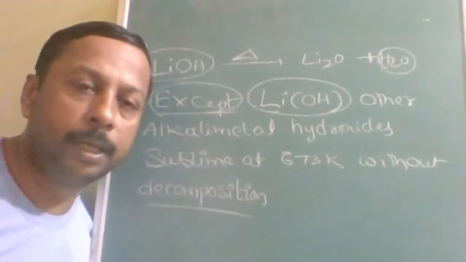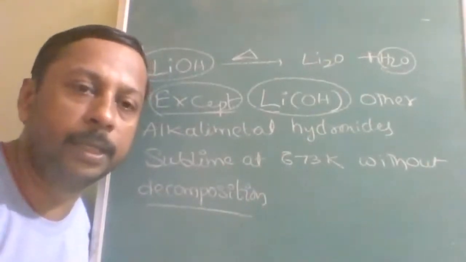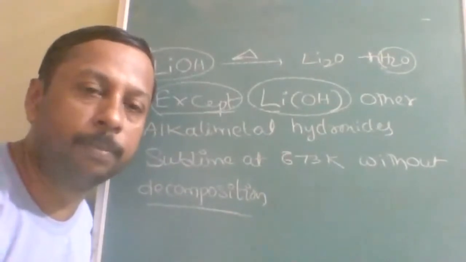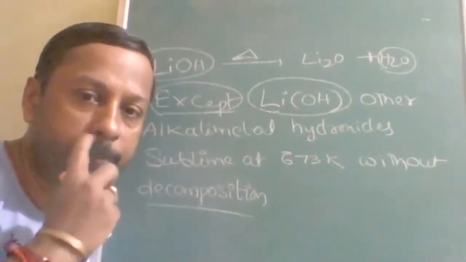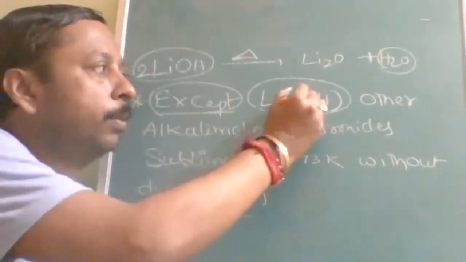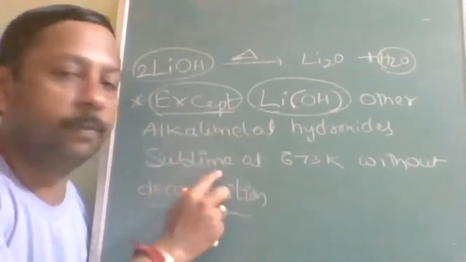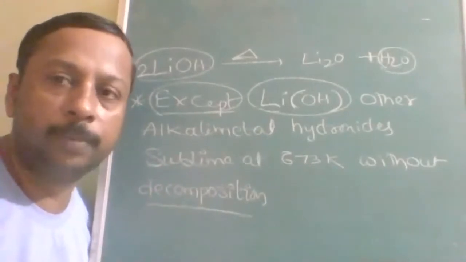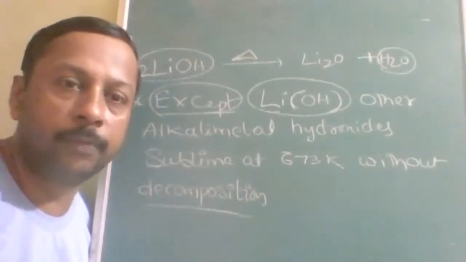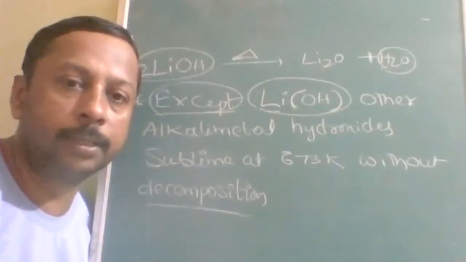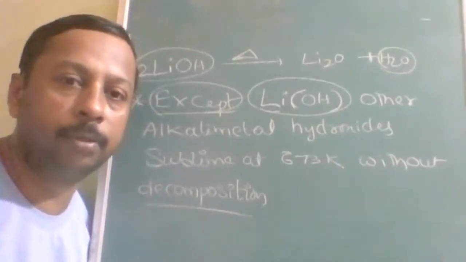The tendency of an element being the head of that group and the starting element of that group, its properties are different than expected. That is called anomalous behavior. See, all will sublime. Sublime means they will directly convert from solid to gaseous state instead of converting into liquid state.